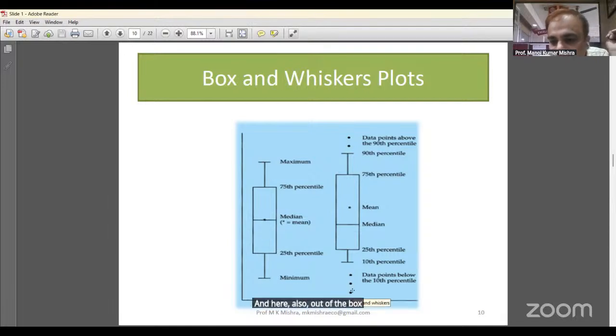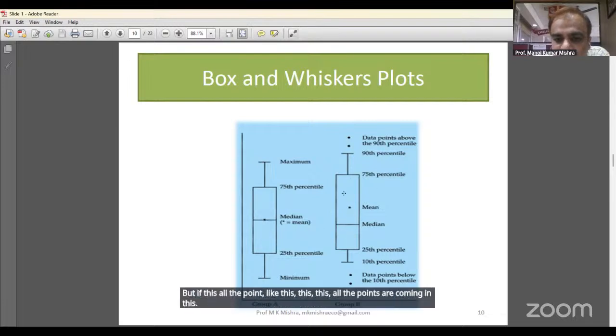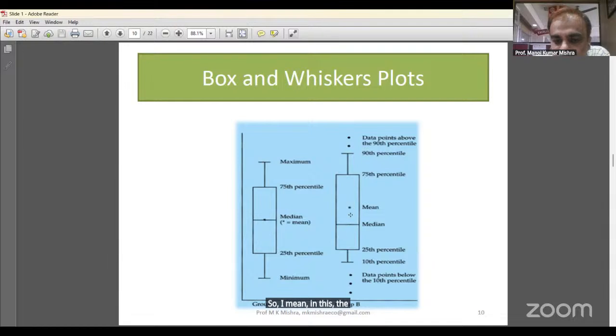This is not good. In the case of income distribution of India, you can find this. In the case of state differences in investment, you can find this. In the case of city development in India, there are many cities, but some cities are growing fast. You can find a situation like this. But if all the points are coming in this, the disparity is low. And all these points are coming here.